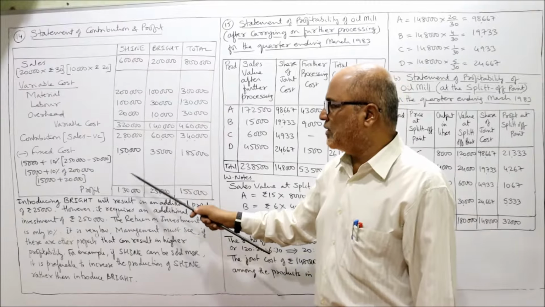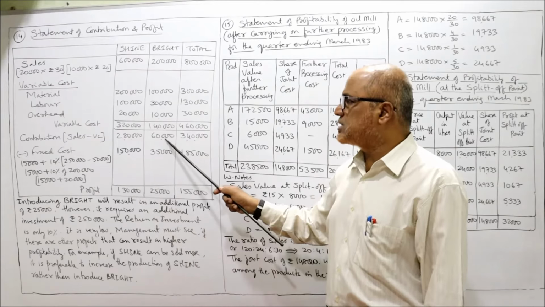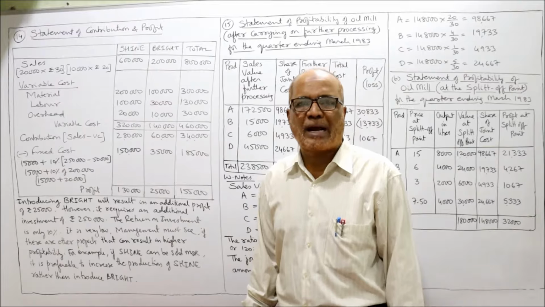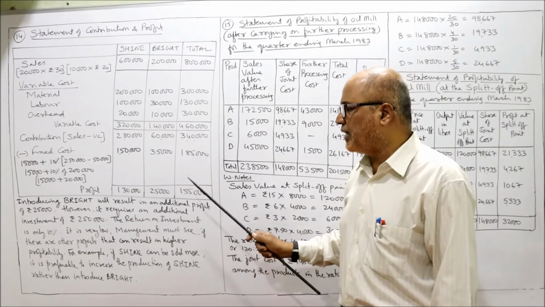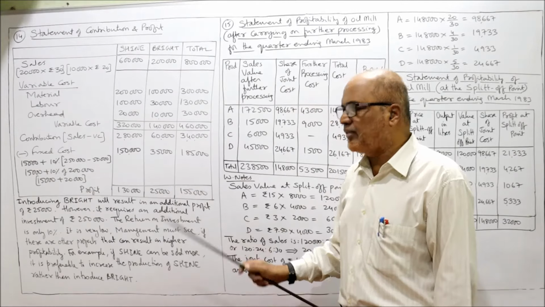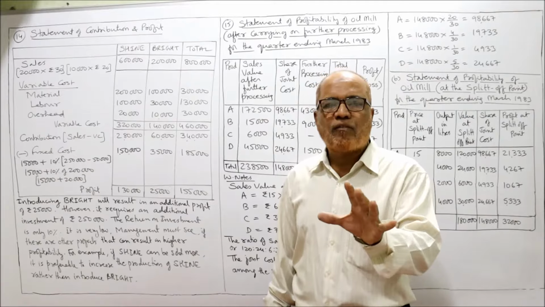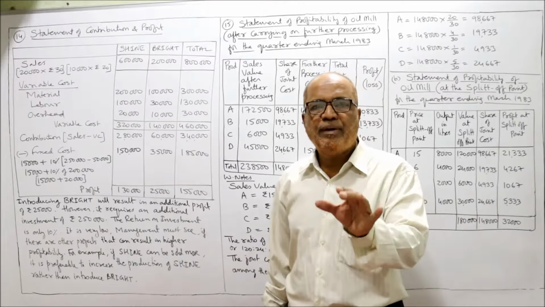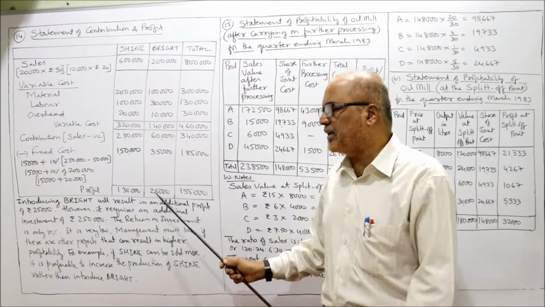So 280 minus 150, 1 lakh 30,000 profit we are getting from Shine. 60,000 minus 35,000, 25,000 rupees profit we are getting from Bright, the new product. The total profit 340 minus 185, 1 lakh 55,000. If you add up 130 plus 25, 1 lakh 55. That means we are getting a profit of 25,000 rupees from Bright.